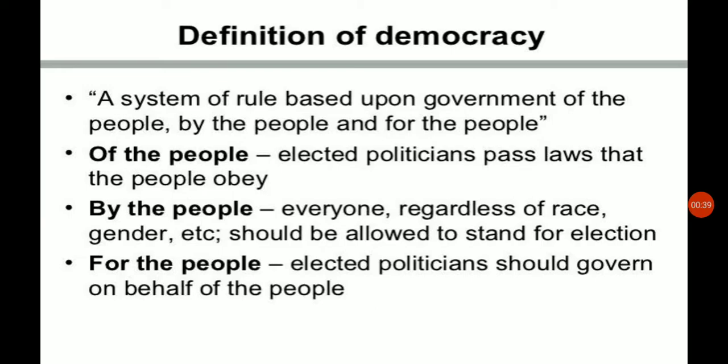It is elected politicians who pass laws that the people obey. Here, by the people means everyone, regardless of race, gender, or caste, should be allowed to stand for election. And for the people, here, elected politicians should govern on behalf of the people whom they represent.